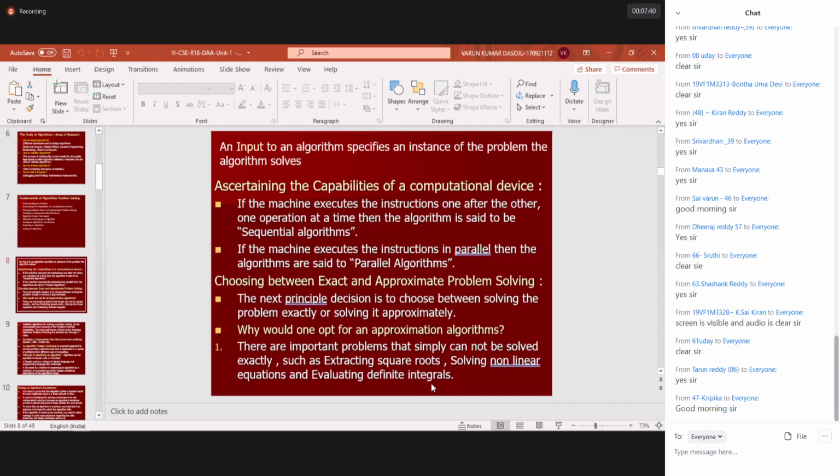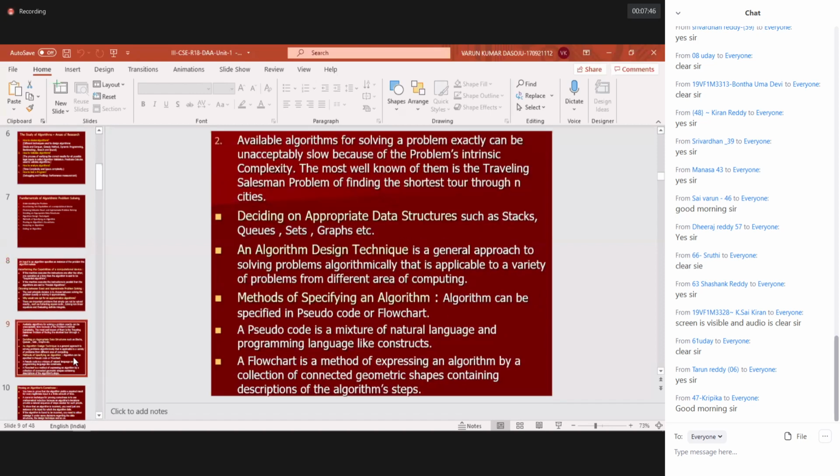And evaluating different integrals, for that also you will not get exactly one particular value. It will keep on generating recurring digits. Now, available algorithms for solving a problem exactly can be unacceptably slow because of the problem's intrinsic complexity. Intrinsic complexity means its internal complexity. If the problem is too complex, sometimes we may not get the right solution. One example quoted is the traveling salesperson problem.